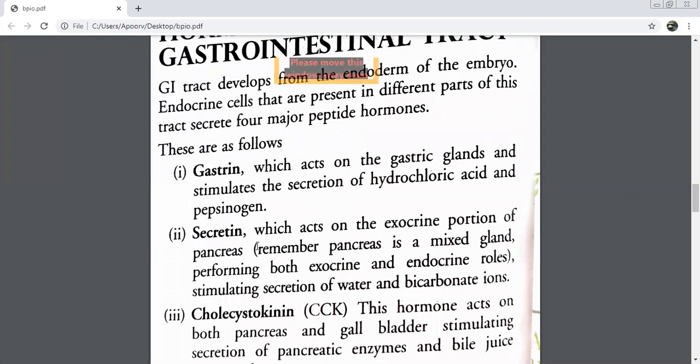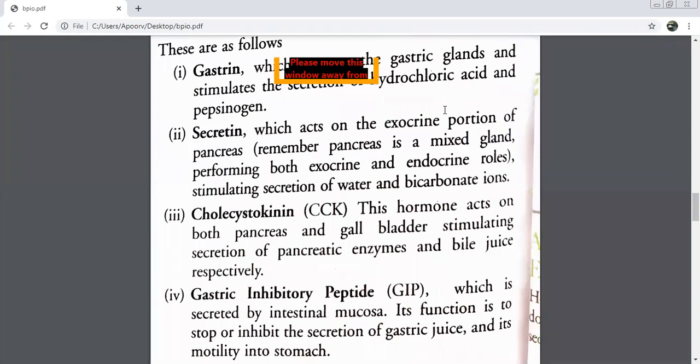This will act on the exocrine portion of the pancreas. You remember, we know that the pancreas is a mixed gland, both exocrine and endocrine. So this will act on which part? Exocrine part or endocrine part? Exocrine. And this will also stimulate the secretion of 2 things. What are the 2 things? Water and bicarbonate ions.